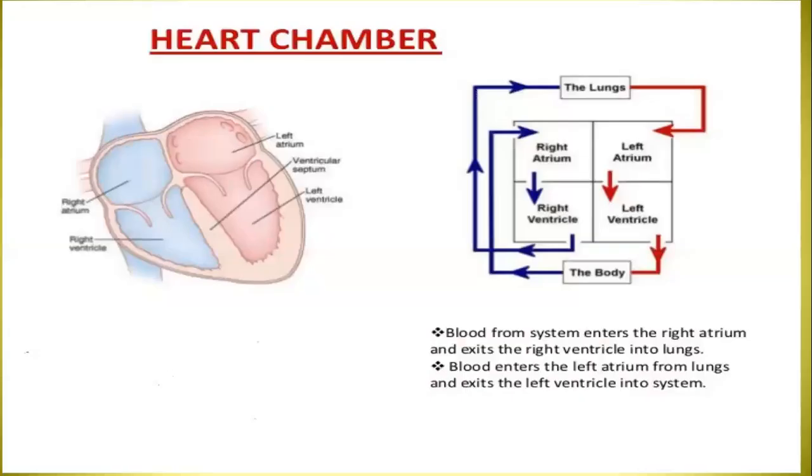And this is the diagram in which the lungs, right atrium, right ventricle, left ventricle, and the body are shown. The direction of blood flow is shown in this diagram. The red line represents oxygenated blood, and the navy blue line represents the deoxygenated blood. Thank you, students.